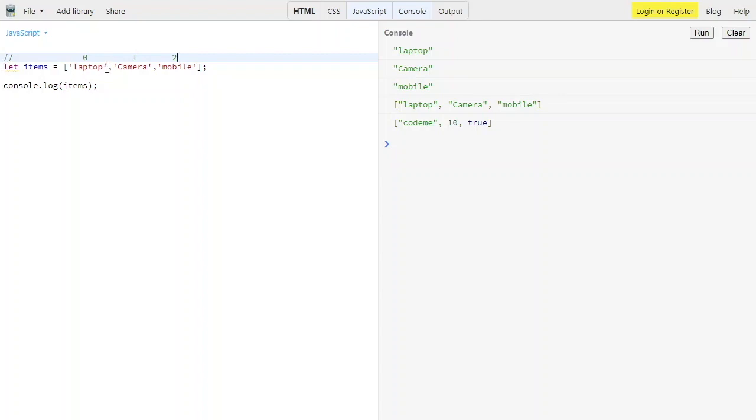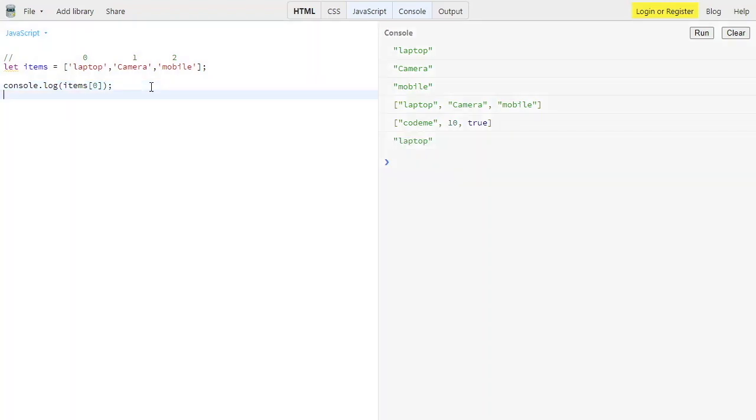If you want to access the laptop element, you simply write the variable name, then the square brackets, and then the index. For example, I just want index 0. Let me run this using Control Enter. See, you are getting laptop in the output. So that's how we can work with it.